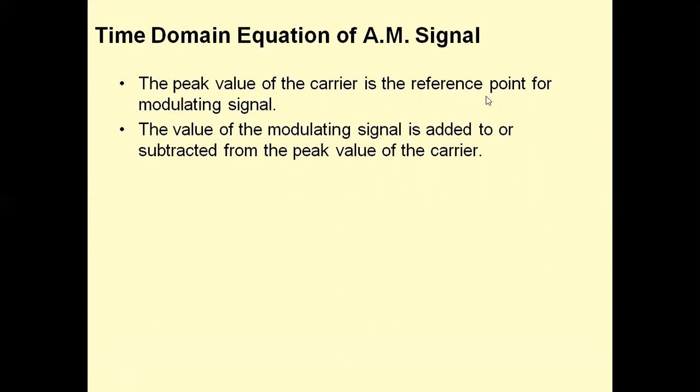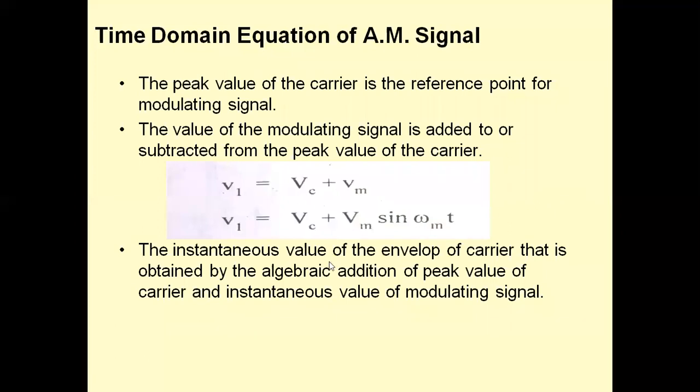The peak value of the carrier is the reference point for the modulating signal. The value of the modulating signal is added to the peak value of the carrier signal. Then we will be getting the message. Subtracted means negative cycles. When it is going negative, it is subtracted. So we get VC plus VM sin omega mt. We are getting the instantaneous value of the envelope of the carrier, obtained by the algebraic addition of the peak value of the carrier and the instantaneous value of the modulating signal. So we will be getting the variations in the amplitude of the carrier.